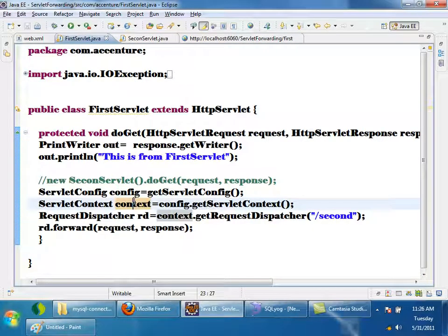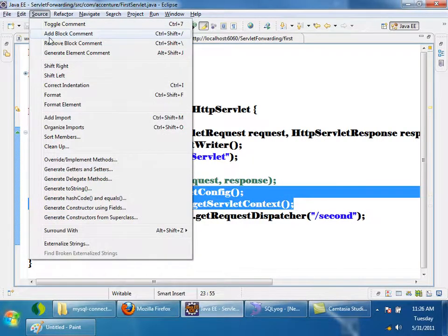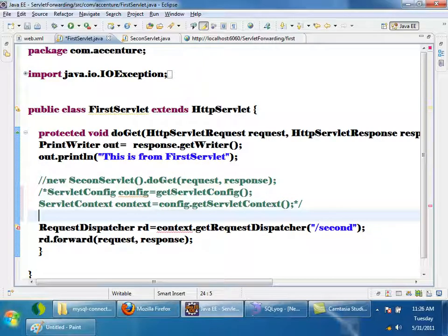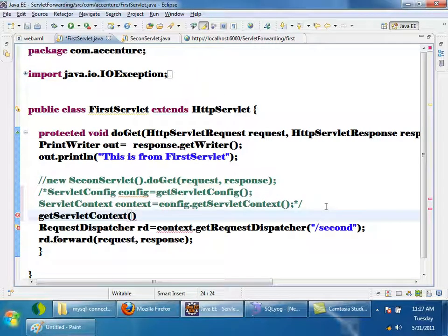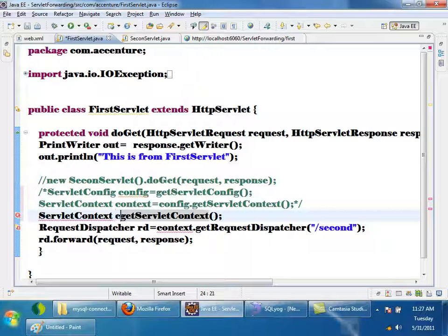But there is a shortcut to get servlet context. I'll comment both of them and I will use getServletContext. Directly I'll get the reference of servlet context. This is a convenient method for us.